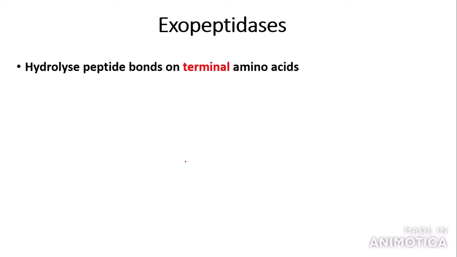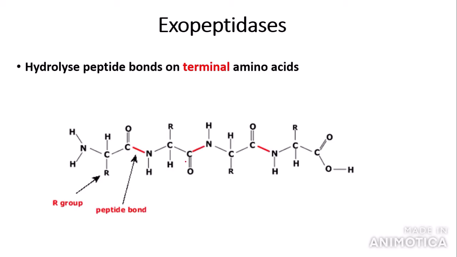The difference between endo and exopeptidases is that exopeptidases hydrolyze peptide bonds on the terminal amino acids. So here we have our short polypeptide chain again, and exopeptidases can hydrolyze peptide bonds on the terminal amino acids. So here we have one of the terminal amino acids, so exopeptidases can act here.